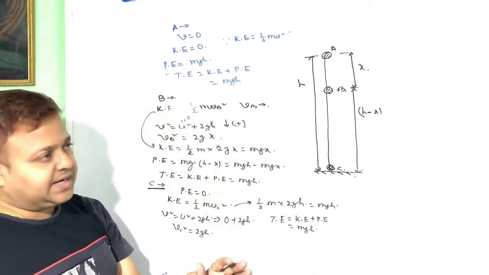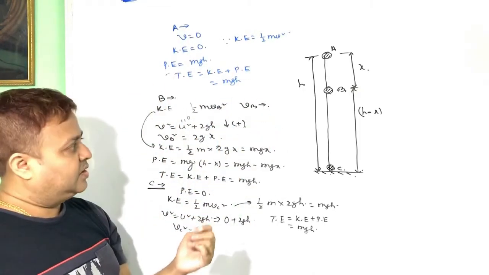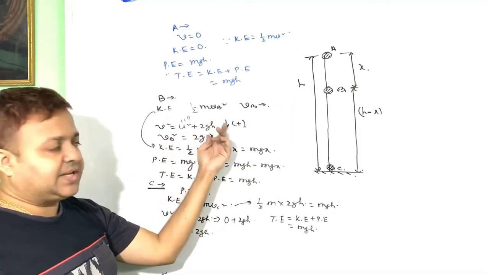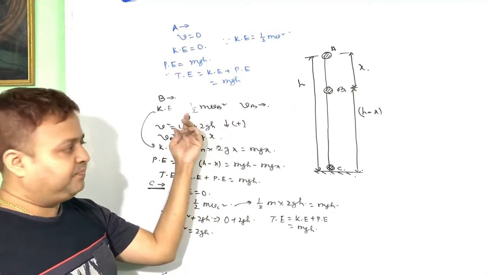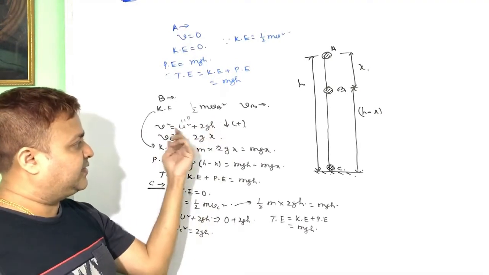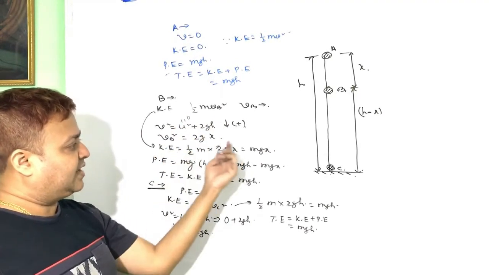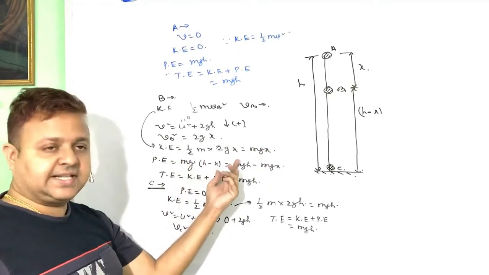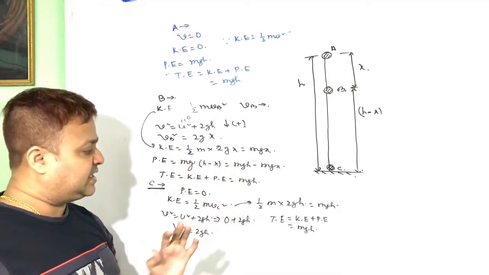B is the intermediate point after traveling x distance. We can find the velocity at point B from the formula v square equals u square plus 2gh. U is 0, it is dropped, and after moving x distance, this is the velocity at point B. So we can find the kinetic energy mgx, and the potential energy is mg(h minus x). So the total energy is mgh.